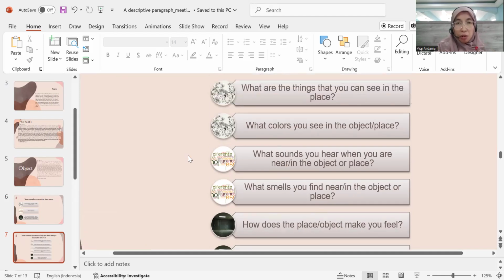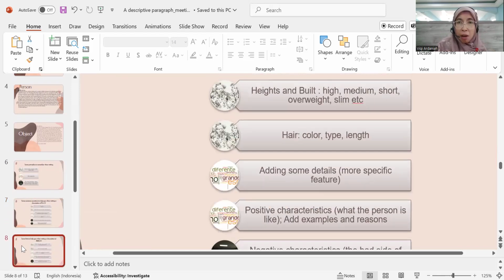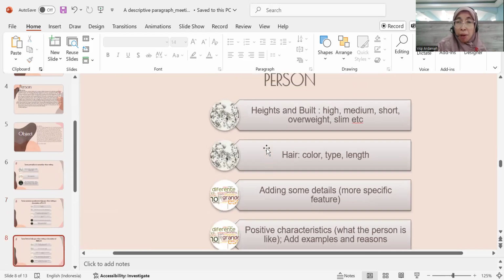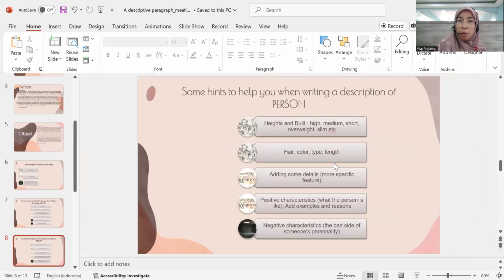However, the questions that I set here are more appropriate for describing a place. It's a bit different if you would like to describe a person.